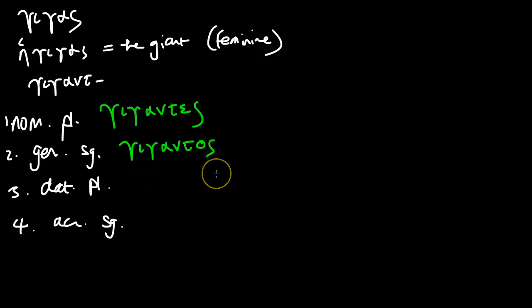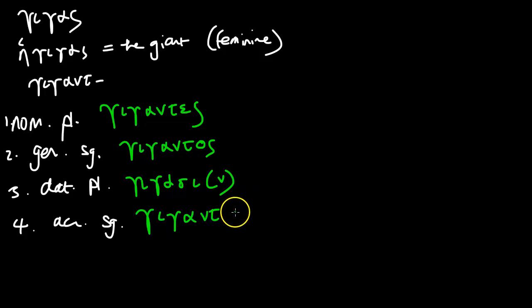What's the dative plural? Okay, so this is a bit trickier. You've got to have a guess. The stem is gigant and the ending is si. So gigantsi. That doesn't sound great, does it? So that will contract to gigasi. How neat. And then the accusative singular, we're back to the easy questions. Gigant is the stem, ending alpha, so just alpha, so giganta. And that is really that.